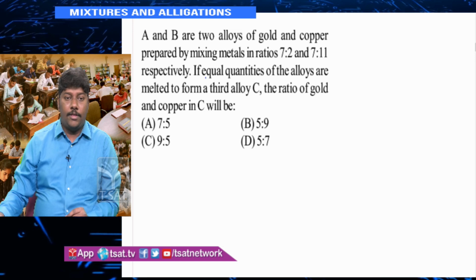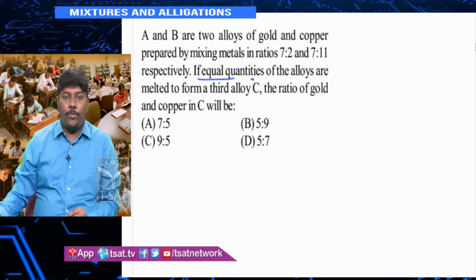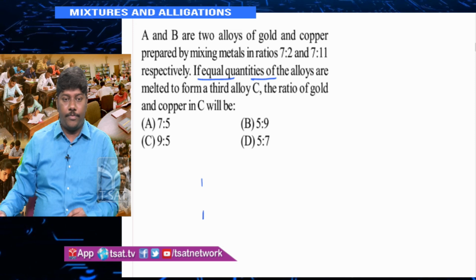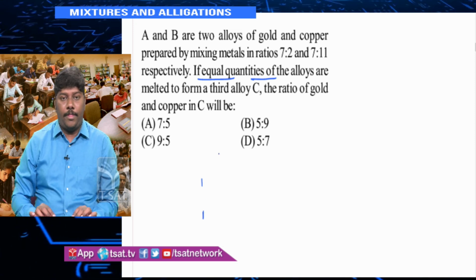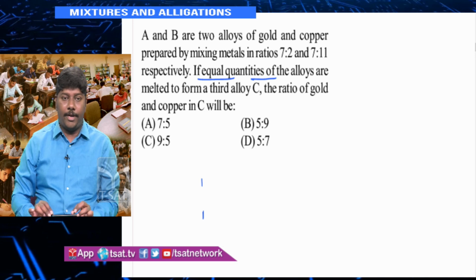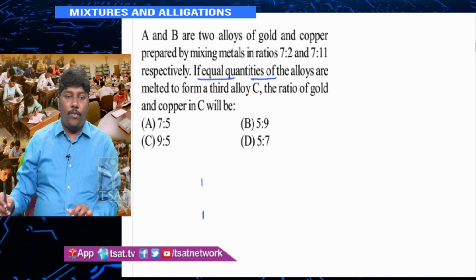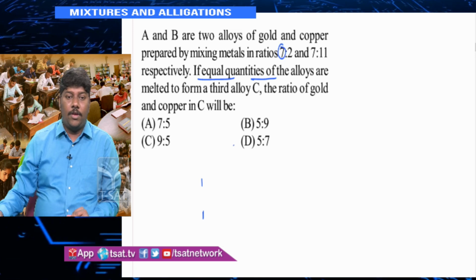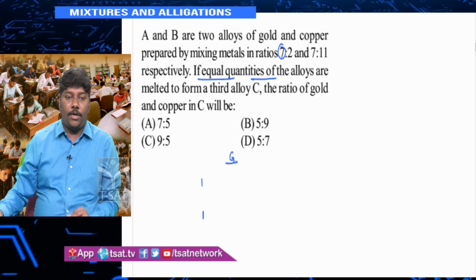Now look at here. Here the term equal quantities he said. Equal quantity means you are adding them in 1:1 ratio. Now gold and copper are given. I don't need to take both of them at a time. I just need to take one of them at a time. So I am taking gold. What is gold in the first one in terms of parts? In terms of fraction, gold in the first one is 7 out of 9.